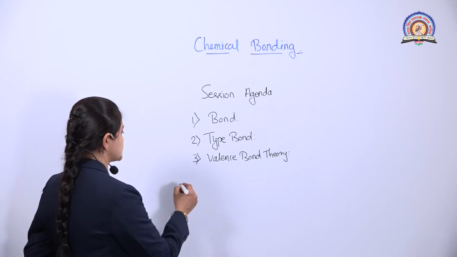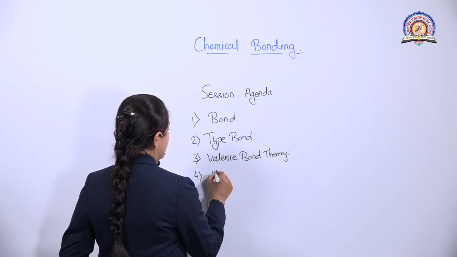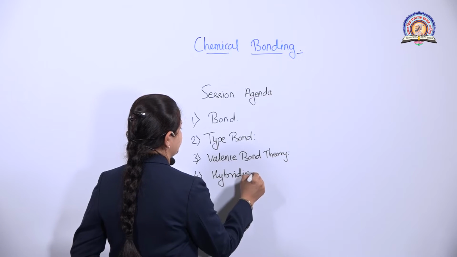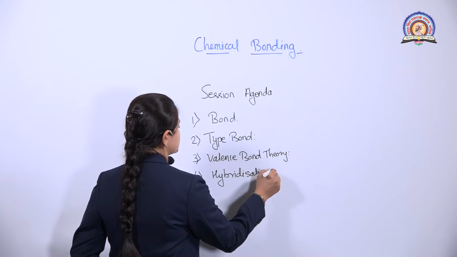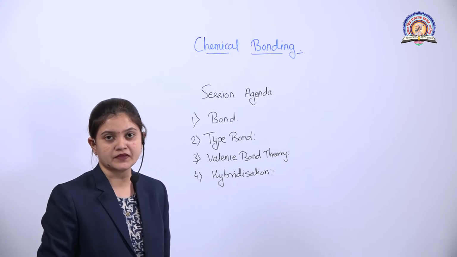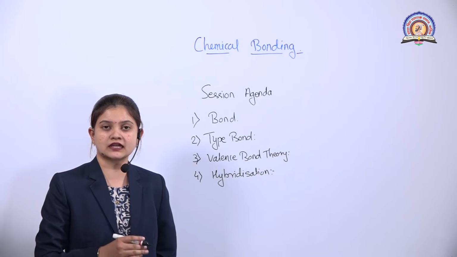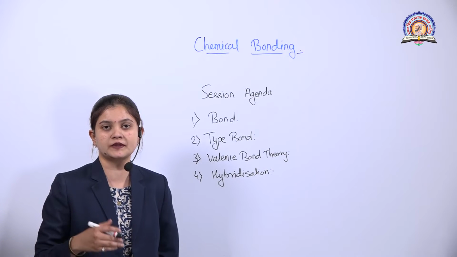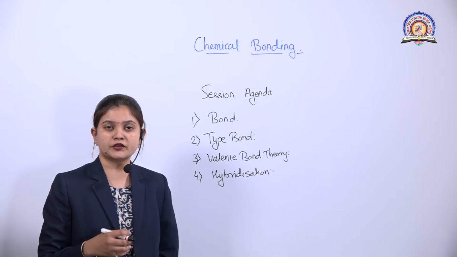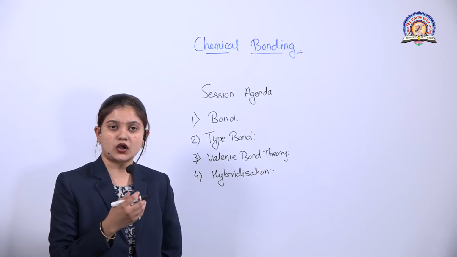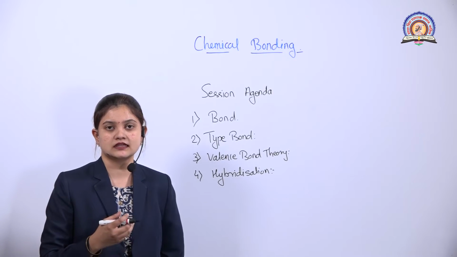After that we are going to study the concept of hybridization: first of all what is hybridization, after that what is the need of hybridization and what are the types of hybridization that molecules acquire for forming the molecule. Isn't it? So all those things we are going to study in today's lecture.